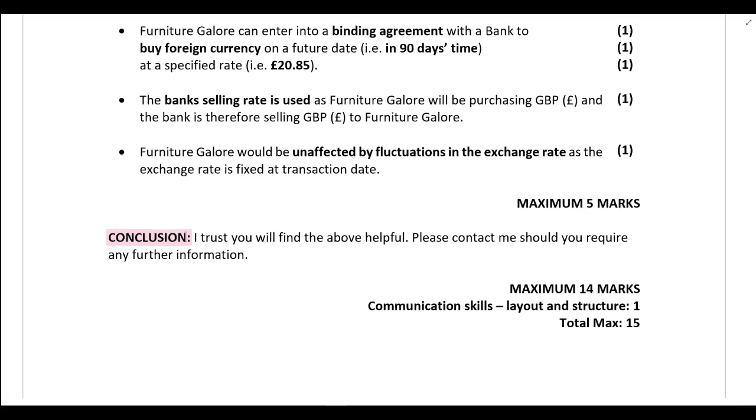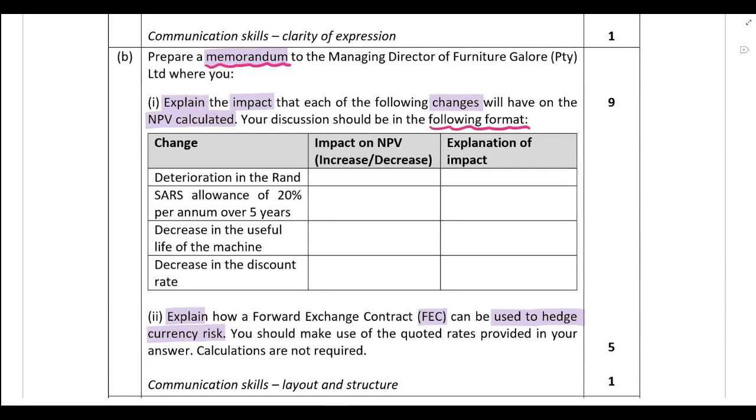If you're running out of time, that's perfectly fine. But again, say that this is a conclusion so that the marker goes, boom, there's a conclusion, okay? He doesn't have to guess. Don't just have some little sentence that they have to look for and it's an obscure little sentence that no one can see. Label it as a conclusion. This is my conclusion. I trust you find the above helpful. Please contact me should you require any further information. There's no doubt that that is your conclusion. All right. So if you've done that, and if you also have your discussion for part A in this table, you can get that communication skill mark.